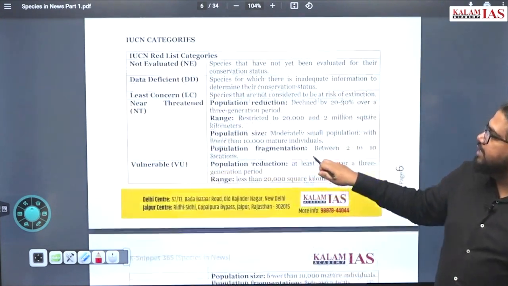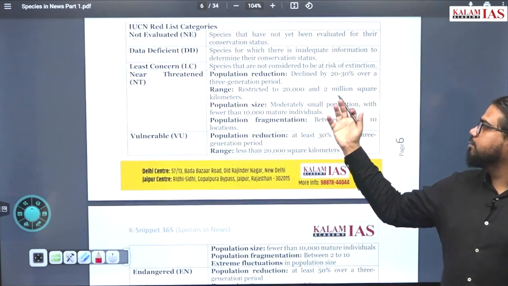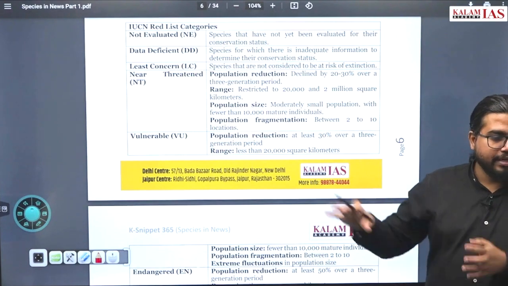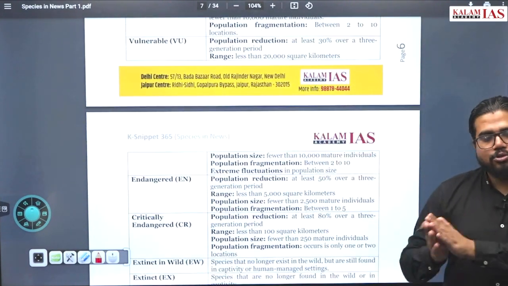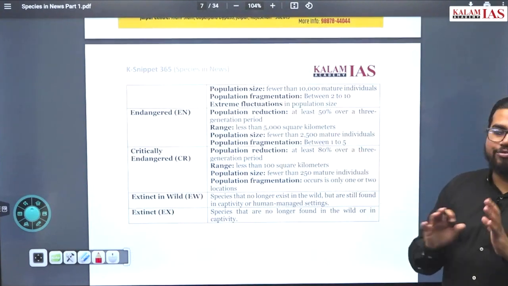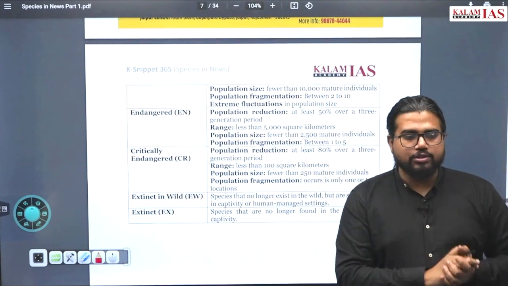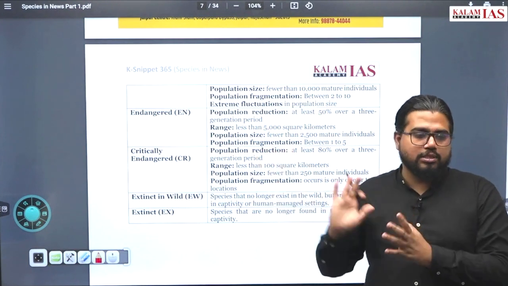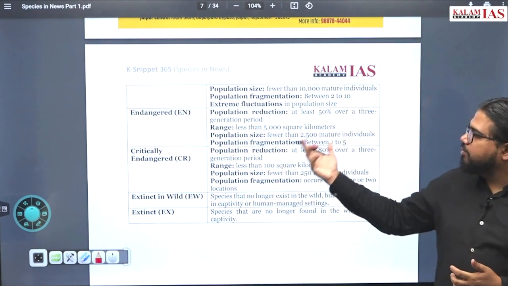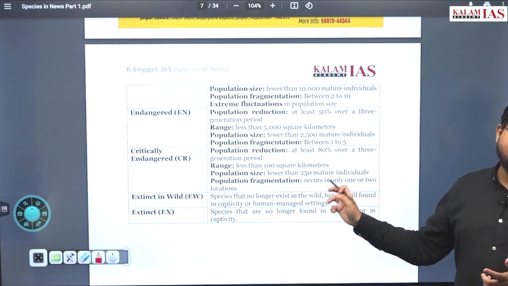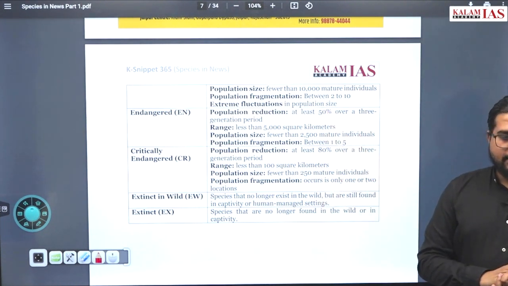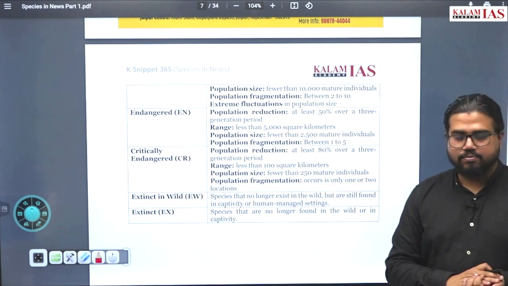What you need to learn here is, you don't need to remember every number, but go through this 1-2 times. If some statement is framed based on this, you should at least be able to identify the wrong statement or extreme statement associated with this. At least remember what is there for critically endangered: fewer than 250 mature individuals, then we call it a critically endangered species.